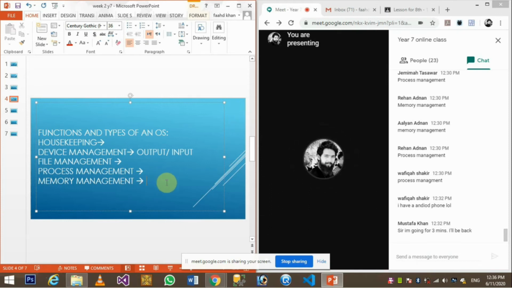If any application needs a lot of memory, my operating system will assign a large amount of memory to that process, to that application to run. Like if I work on Photoshop and on MS Word, obviously MS Word will take less memory, and Photoshop takes a huge amount of memory. That is assigned by the operating system. That's why we call memory management a function of the operating system.